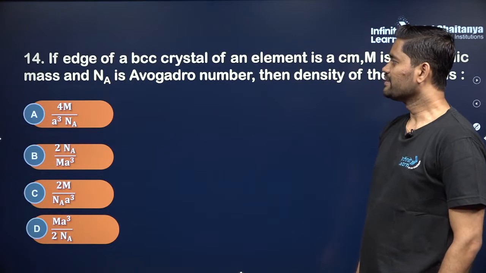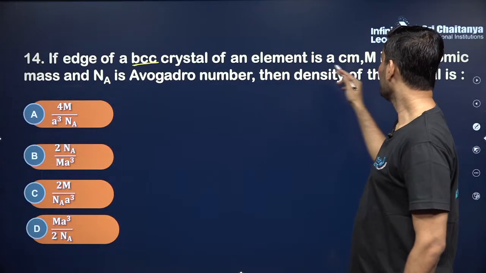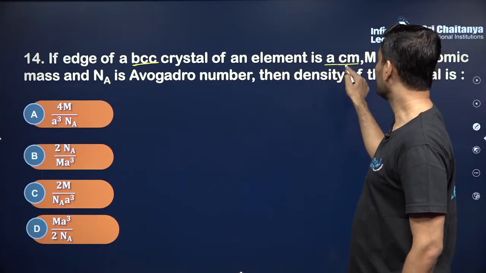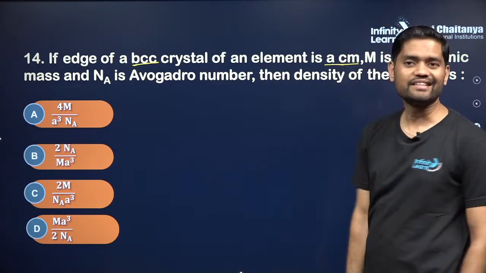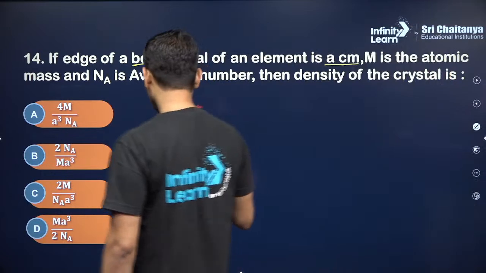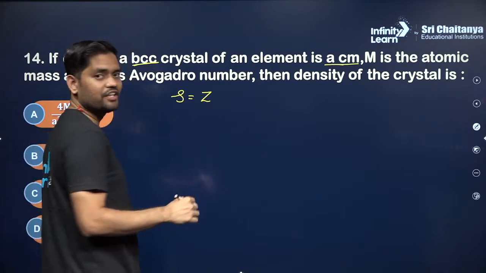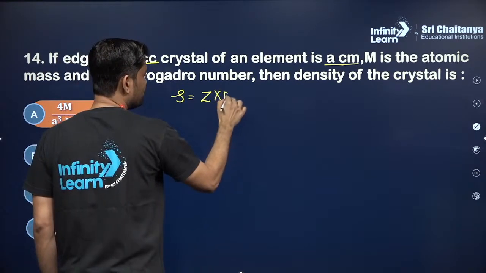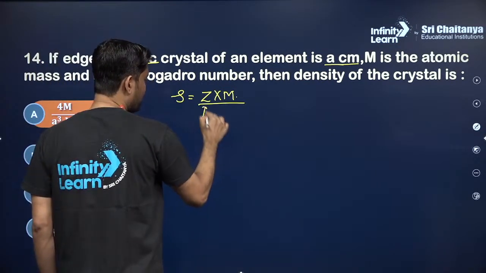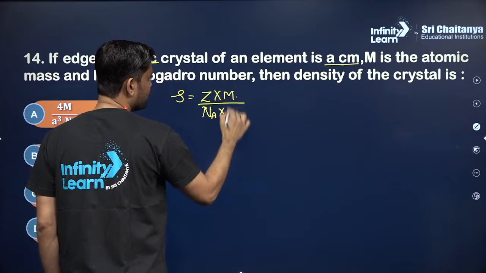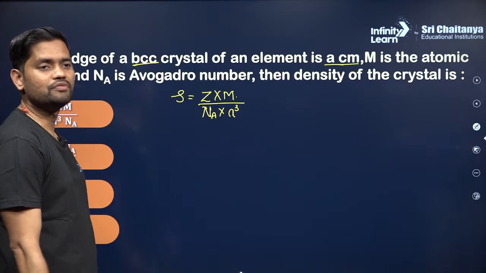if the edge of a BCC crystal, body center cubic, of an element is a centimeter, m is the atomic mass and Na is the Avogadro number, then the density of the crystal is. Talking about density, the formula is pretty simple. The density of a crystal is Z, the number of atoms per unit cell, times molecular mass or atomic mass, whole divided by Avogadro's number times volume, that is a cube. Edge length is a, so the volume of the cube will be a cube.